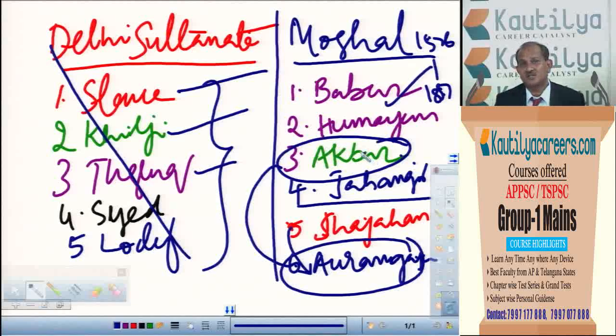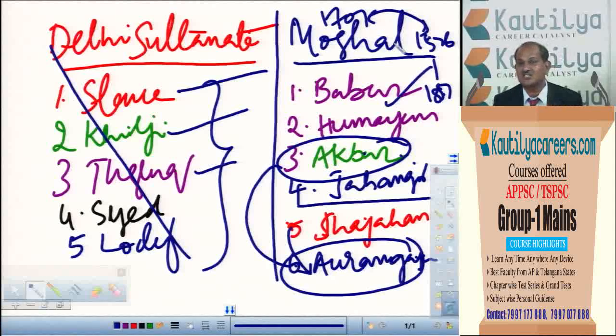I told you that though the Mughal rule continued from 1526 to 1857, only up to 1707, meaning the end of Aurangzeb, is very important. So 1526 to 1707 is very important for the Mughal period. Later, the decline of the Mughal empire started. So there also we have to study the causes for the decline of the Mughal empire.